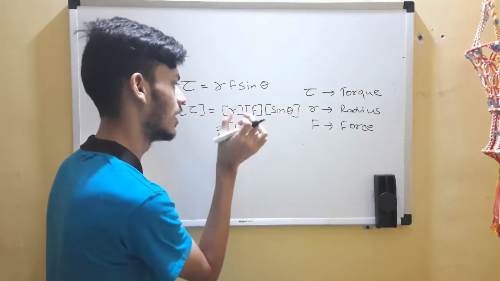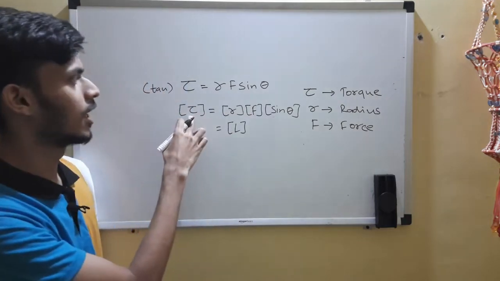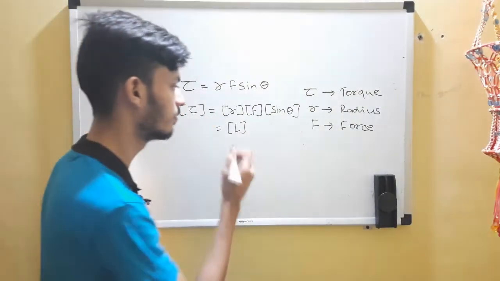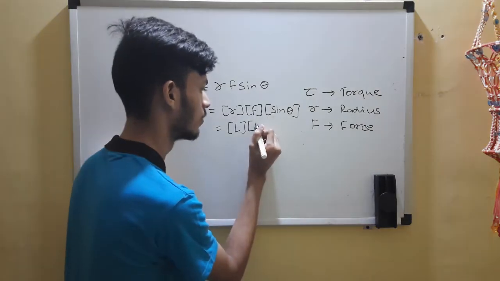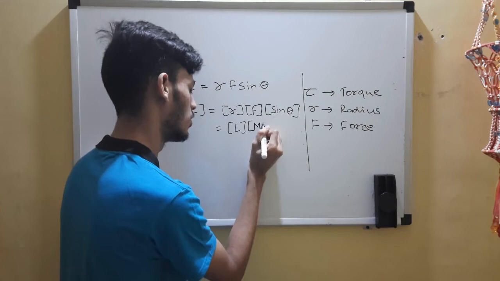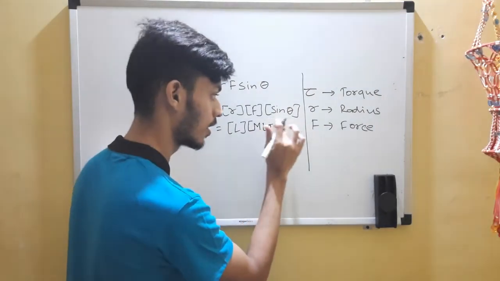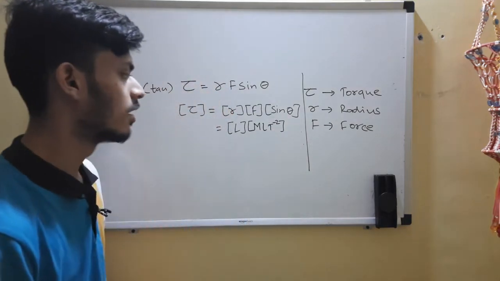Like for torque, we put it in braces, so it means dimension of this quantity. Because I didn't use this in previous examples, I feel like mentioning it. Force, you can remember it directly. By now, you might have mastered the topic. Mass into acceleration. Okay, sine theta.